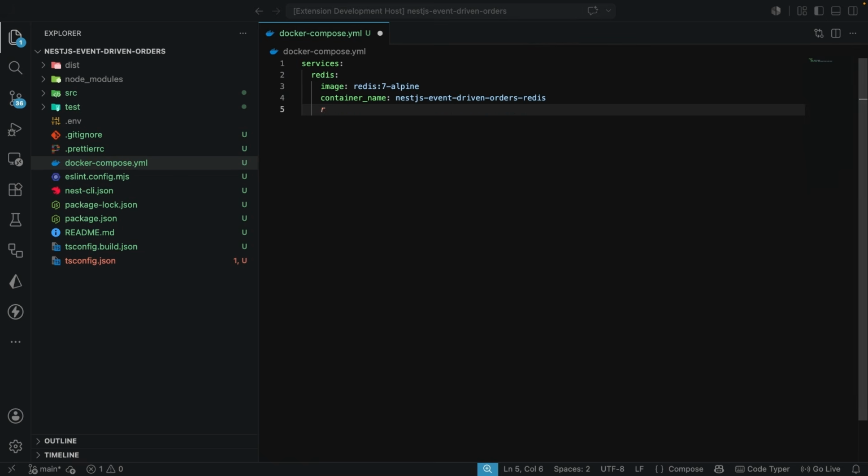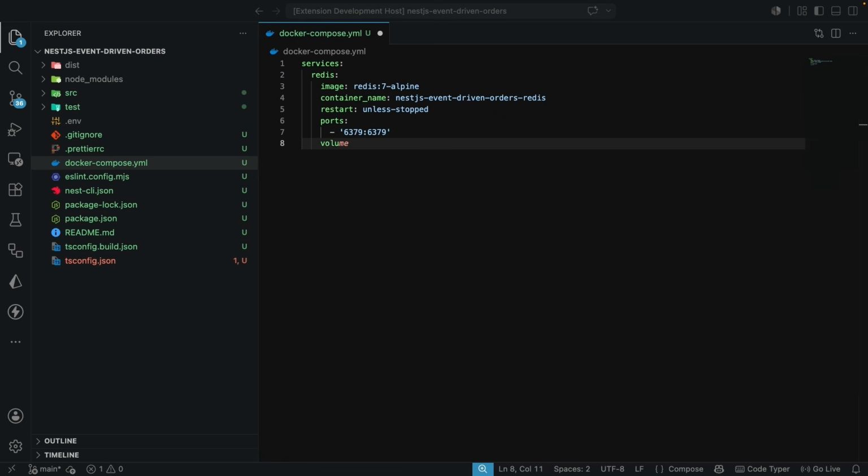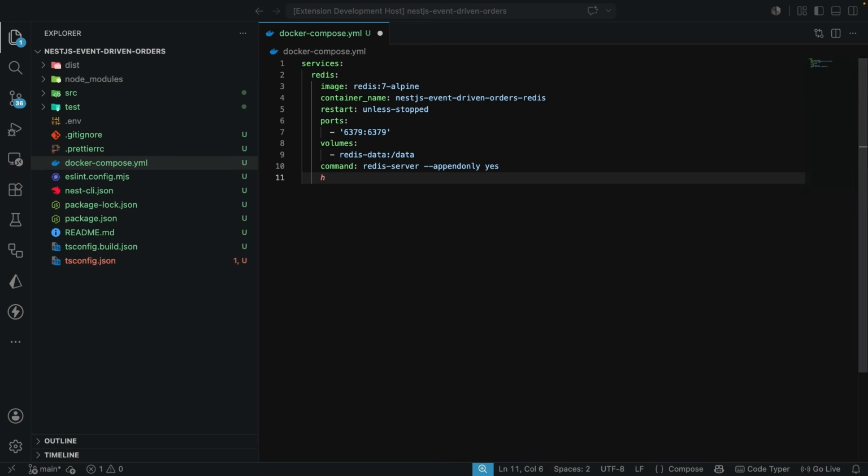This name is for us so that we can go on to manage the container. And the restart option is going to be unless-stopped. Now the ports: on our machine 6379 is going to map to the Redis 6379 container port. The volume is redis-data:/data like this, and the command is redis-server --appendonly yes.